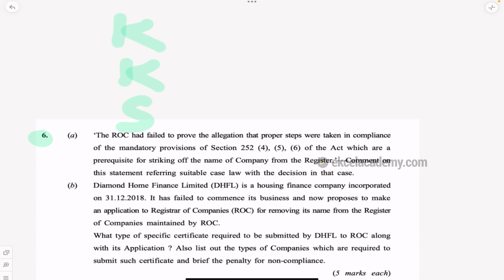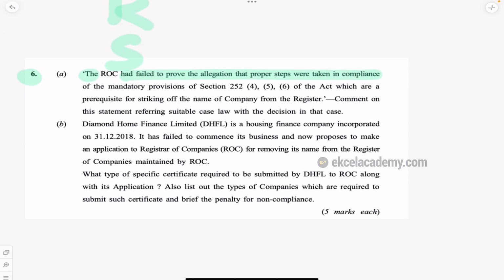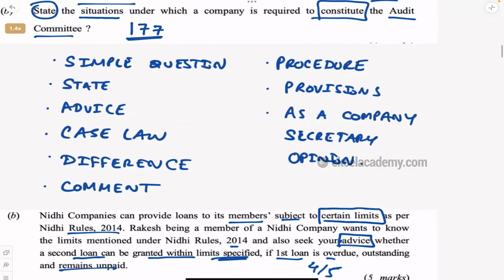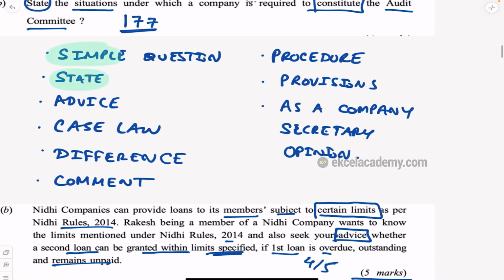Okay. Here also they have given some facts. ROC failed to prove allegation that proper steps were taken in compliance with the mandatory provisions of section 252 subsection 456, which are a prerequisite. So it is required for striking of the name of the company from the register. Comment on the statement referring to suitable case law with the decision in that case. So if you see here, I told you they can ask you a simple question, they can ask you state, they can ask you to advise, they can ask you case law, correct, and comment. See, case law and comment, they have mixed it in this question.